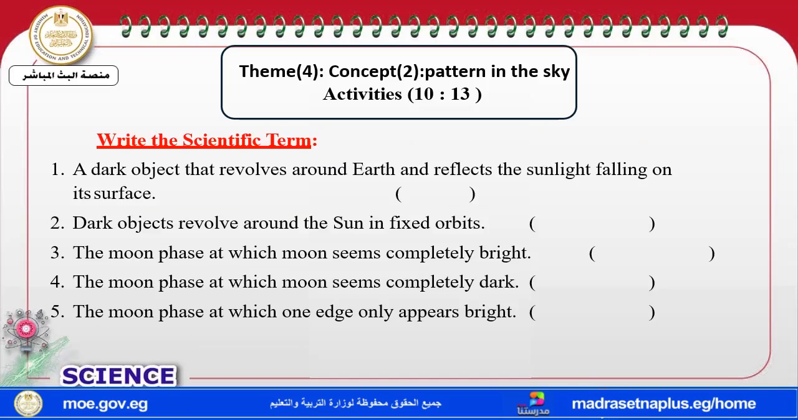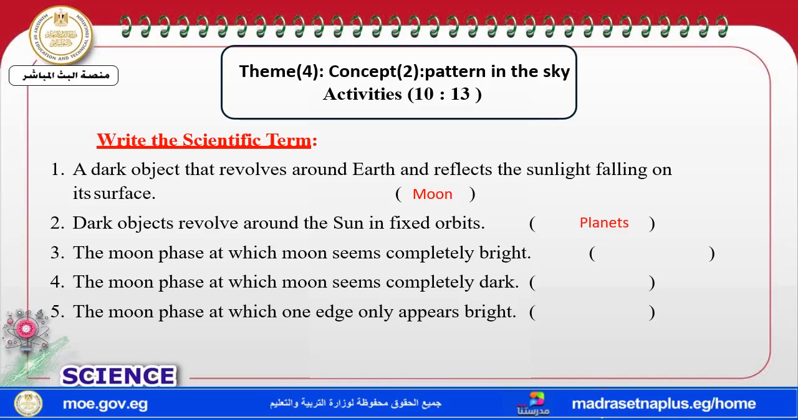Right? The scientific term. Look at this pattern. I call it for you bodies and phases. Dark objects that revolve around the earth and reflect the sunlight: that's the moon. But here, dark objects. The word here is plural, but here it's singular. Revolves around the sun in a fixed orbit: it's a planet.